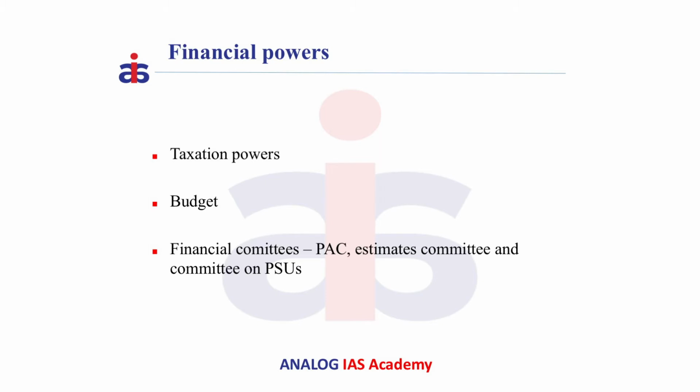First, no tax can be levied or collected and no expenditure can be incurred by an executive except under the authority and approval of Parliament. Next, the enactment of budget by the Parliament legalizes the receipts and expenditure of the government for that financial year. Next, the Parliament scrutinizes government spending and financial performance with the help of financial committees. They are Public Accounts Committee, Estimates Committee, and Committee on Public Undertakings.